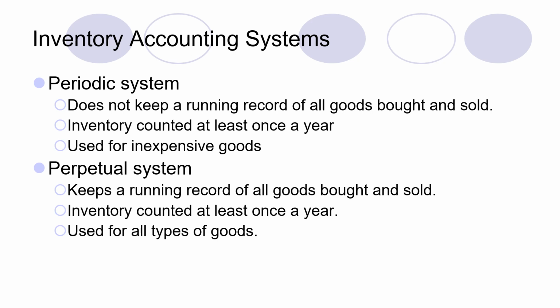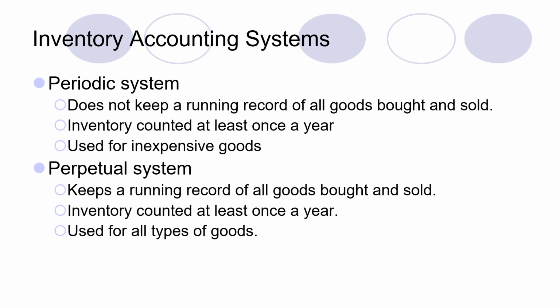Under GAAP, in case of a periodic inventory system, we have to at least take a physical count of, or keep a record of, the inventory items once a year. Most of the time this type of system is used for items which are not very expensive, where you just want to keep a record of those items.